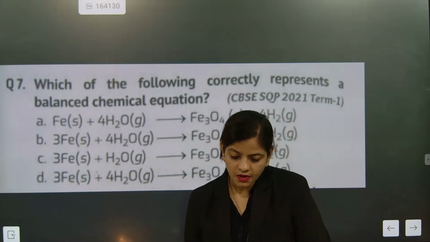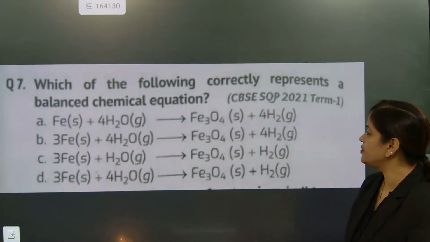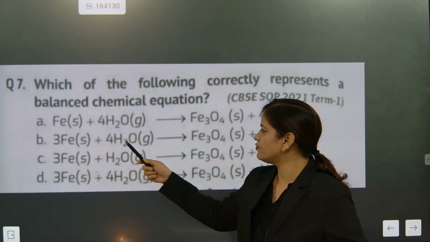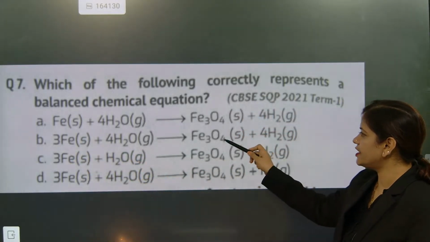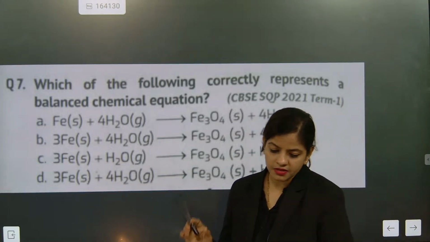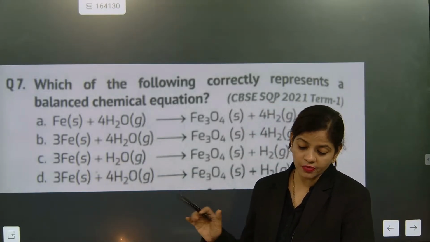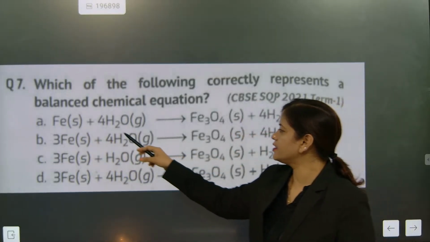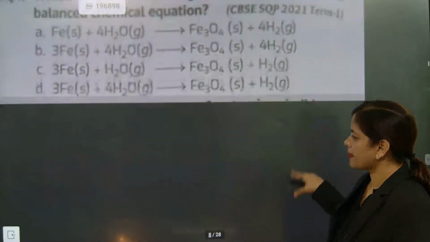The correct answer here is B. Fe3, 3, oxygen 8, hydrogen 8, oxygen is 4. So the correct answer here is C. Sorry, the correct answer here is B. In B you see Na is 3, here also 3, here it is 4 and here it is 8. Done.